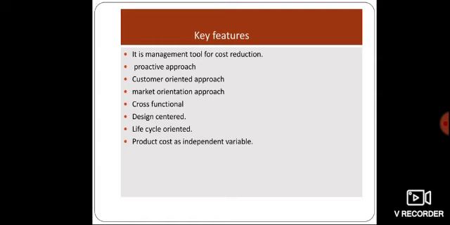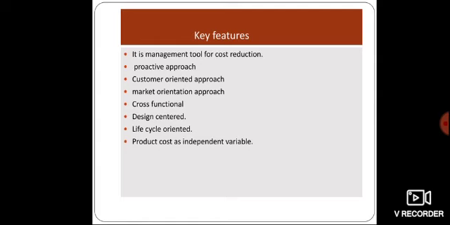Life cycle oriented. All the costs incurred for producing the product or service are considered. That the entire life of the product is studied, and the total life cycle cost is minimized. That is target cost. So it is life cycle oriented.